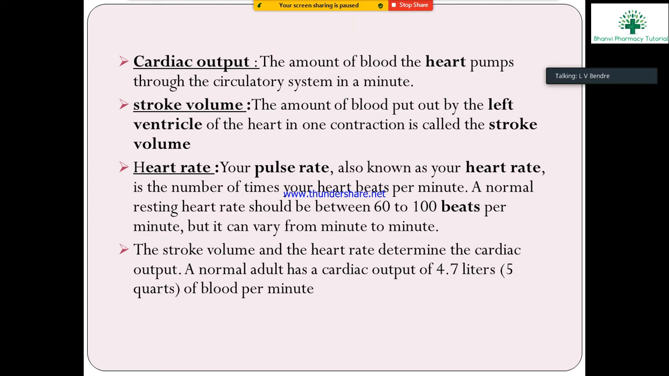The amount of blood that the heart pumps through the circulatory system in 1 minute. Okay.